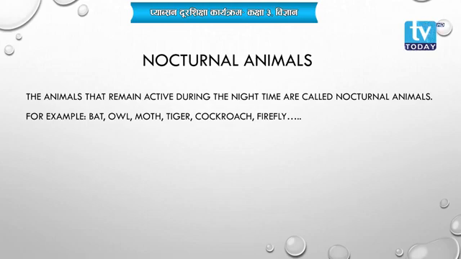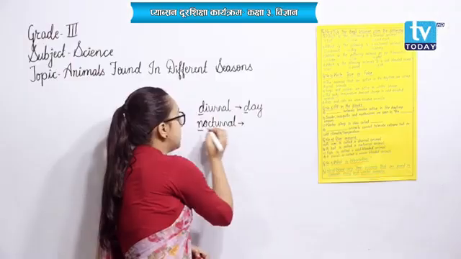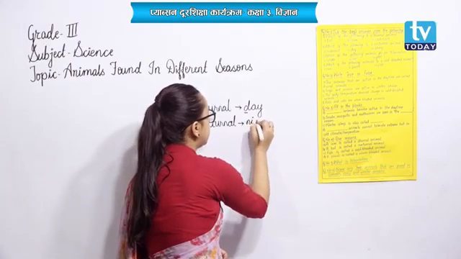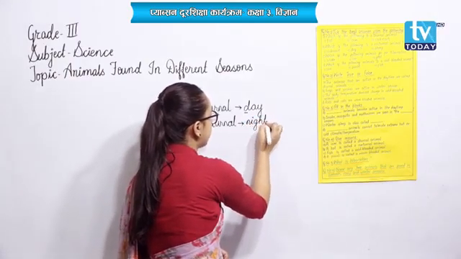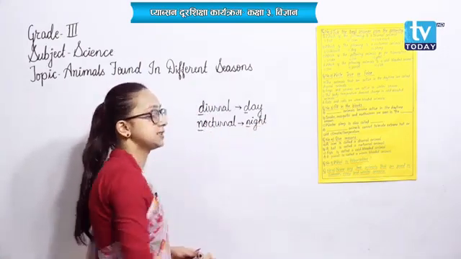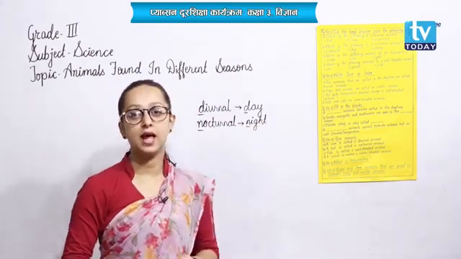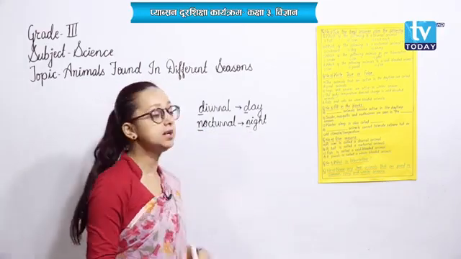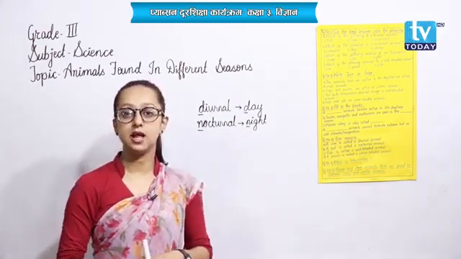These animals are called nocturnal animals. The animals that remain active during the night time are called nocturnal animals. So in the similar way you can remember, nocturnal starts from N, night starts from N.